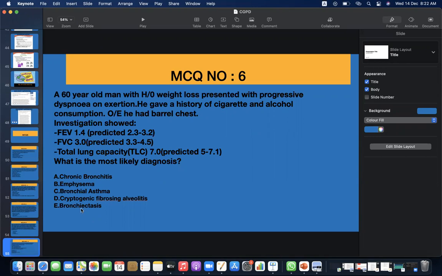It's B. You can see the old man with weight loss. In emphysema, the person would present with weight loss and barrel chest as well.